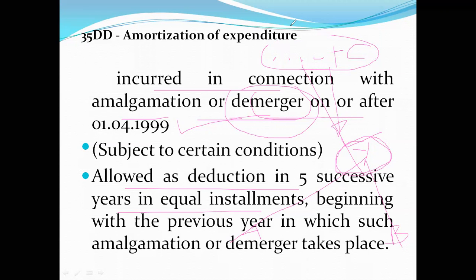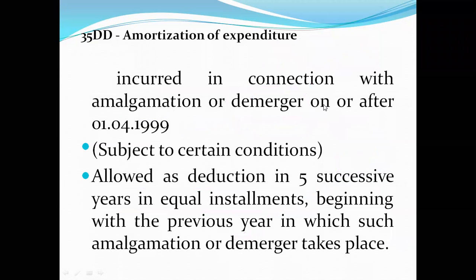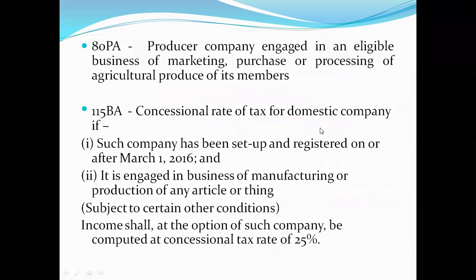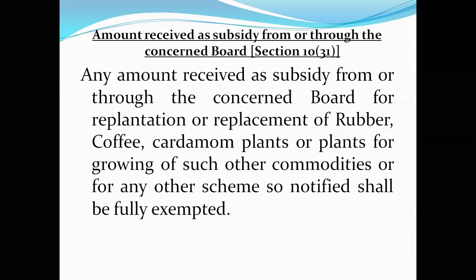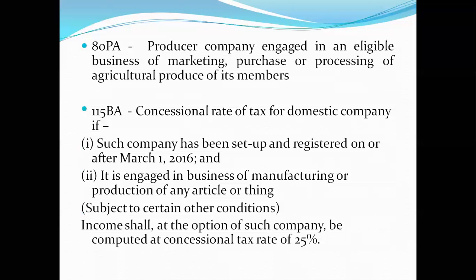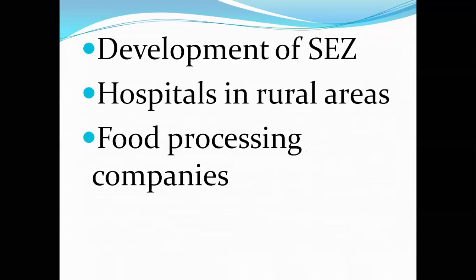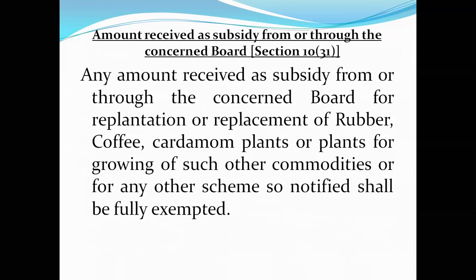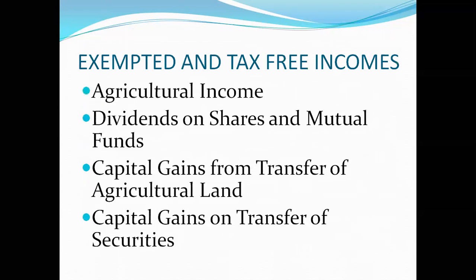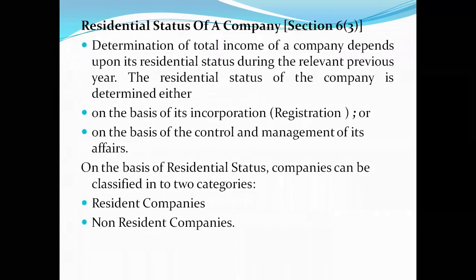Remaining all are incomes, whatever income is earned from production of tea or rubber or any other like this, whatever we have discussed. So these are specific exemptions that are available to companies under the Income Tax Act. These are tax free and tax exempt incomes with reference to companies or corporate assessees in India. So with this, the first unit is completed, dear friends.